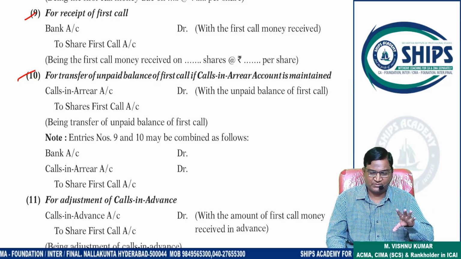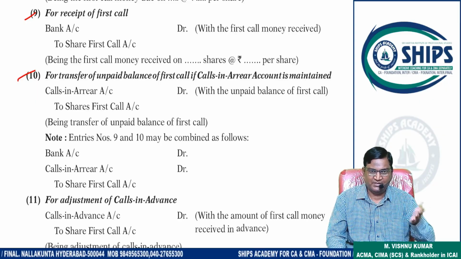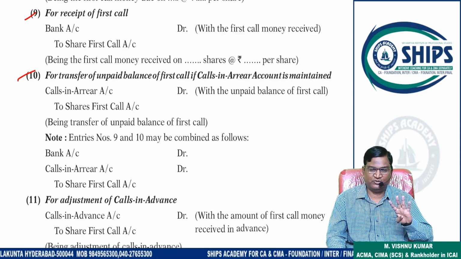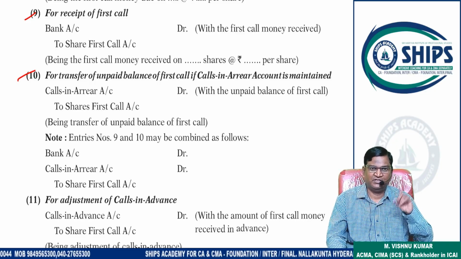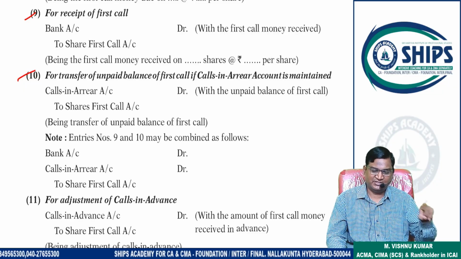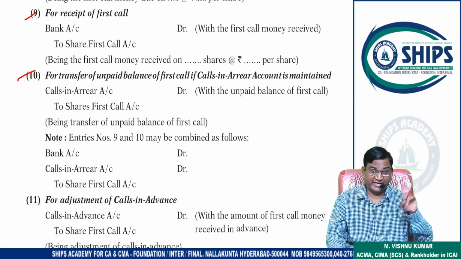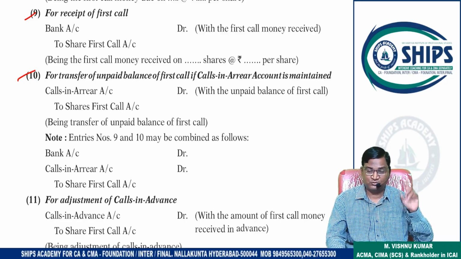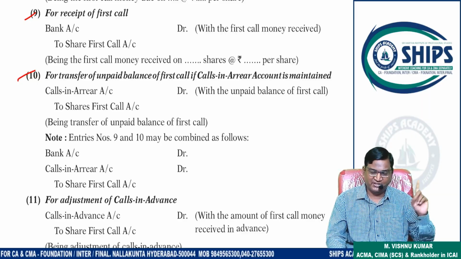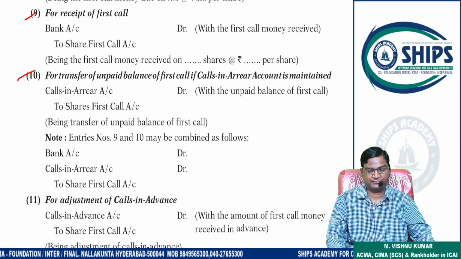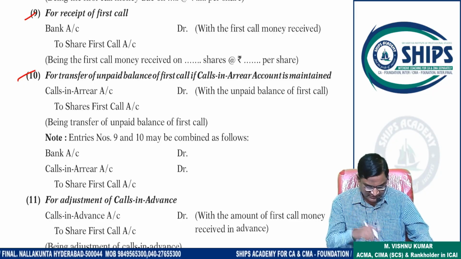Calls in advance means, suppose one shareholder applies for 24,000 shares. Company allotted 10,000 shares, 14,000 shares extra. So 14,000 shares into 3, 42,000 extra received. From that, adjustment takes place for allotment 30,000 and for first call 12,000. Already I explained it now, the initial example is the same. So that is calls in advance that we are going to discuss now. Remember I explained initially? First note this 9th and 10th entry. Thereafter I will explain calls in advance.